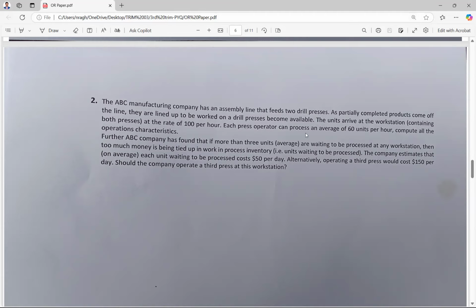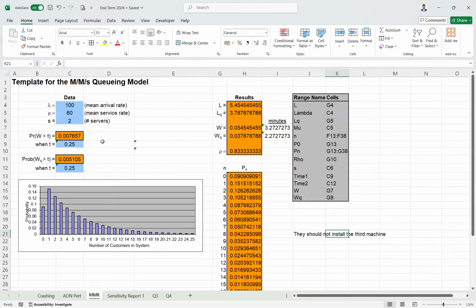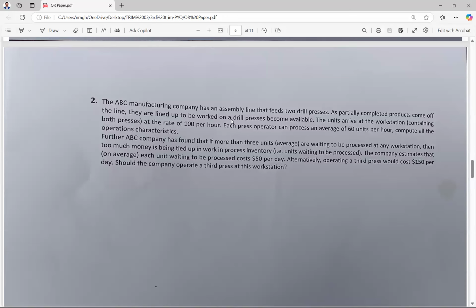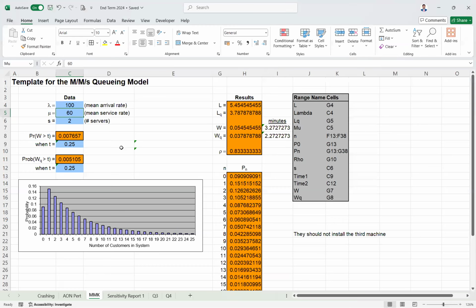And they are saying each operator can operate at 60 units per hour. This is the service rate. So in the M/M/S template, lambda is 100 units per hour. This is lambda, which is the arrival rate. Then mu, the service rate, is 60 units per hour. They have also said that there are two persons operating two drills. Two drills means servers are two. There are two servers. S is equal to 2.